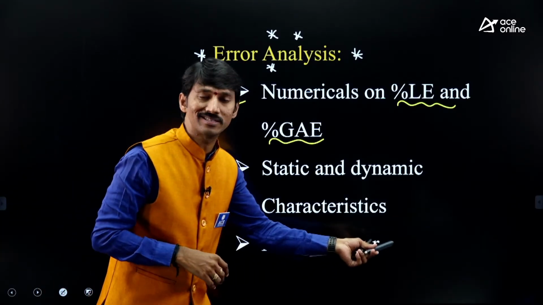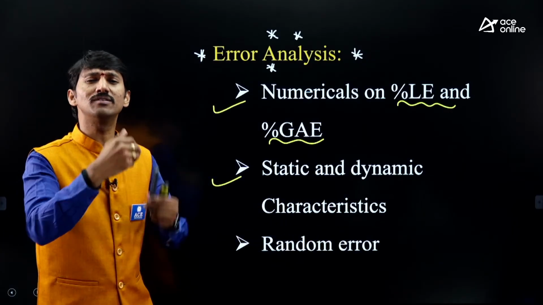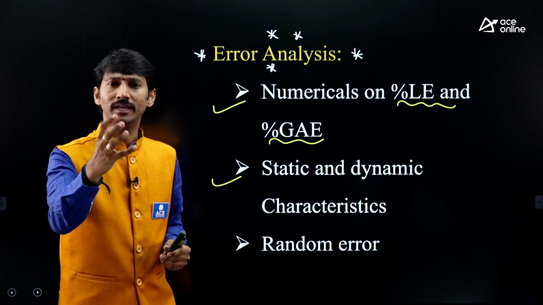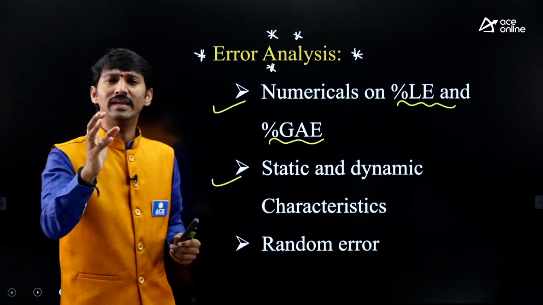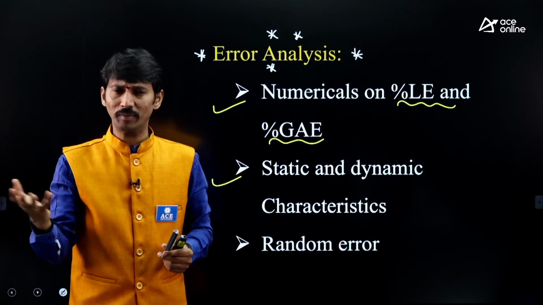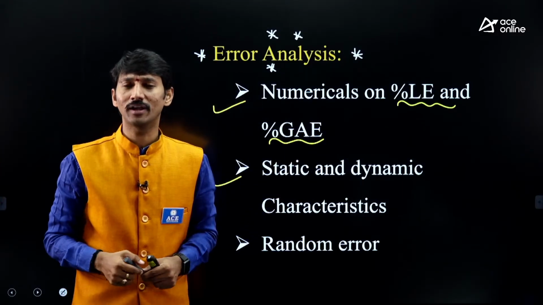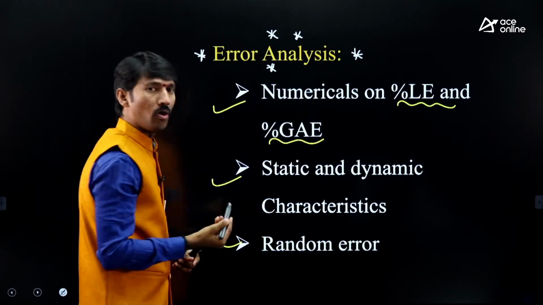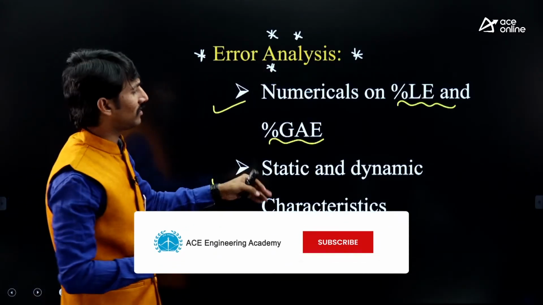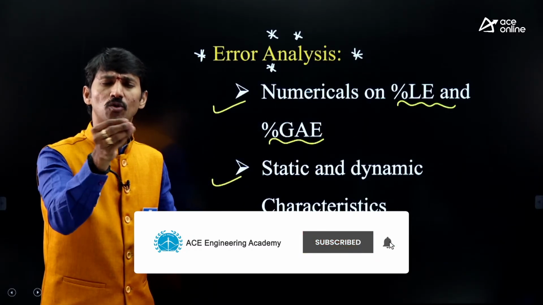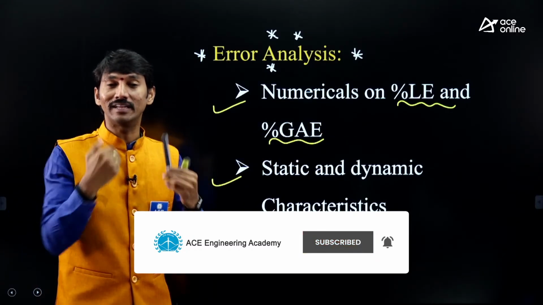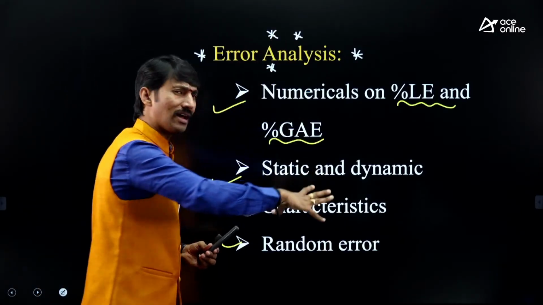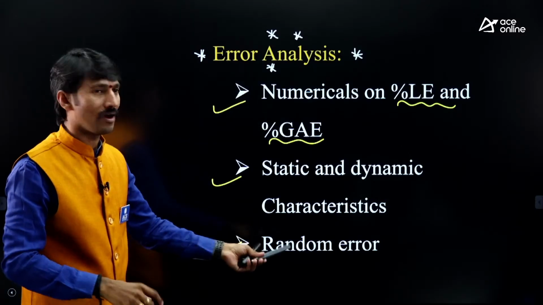From this random error analysis, one question is very, very commonly possible for both the branches, electrical as well as instrumentation. From the GATE point of view, ECE people in the electronics, but the ESE paper, yes, definitely these are very, very common. That's why from this chapter, you must focus on all these points. Other than this, few topics are there. Okay, less focus is also sufficient. I'm not saying that ignore it completely. No, don't ignore it completely, right? Go through the entire thing, but a little bit more focus on this.